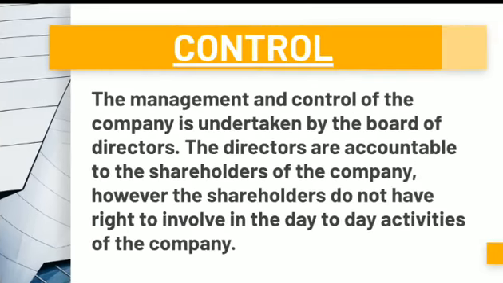Next one is control. The management and control of the company is undertaken by the board of directors. The directors are accountable to the shareholders of the company. However, the shareholders do not have the right to involve or interfere in the day-to-day activities of the company. The control and management of the company is wholly undertaken by the board of directors, and these directors will appoint the top management officials for running the business.